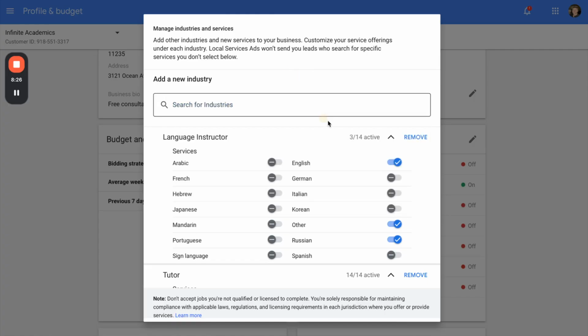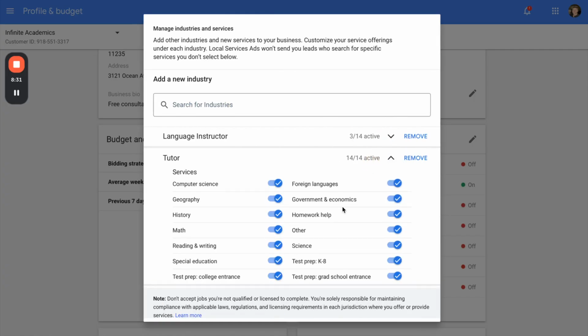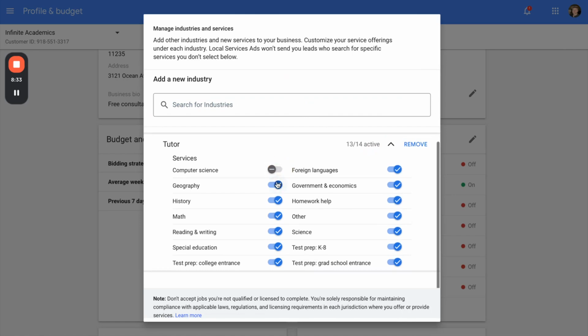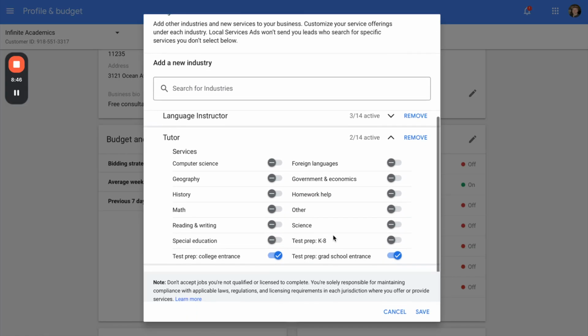We're a tutor, so we only have the option between language instructor and tutor, and you can click the dropdown and get more specific. For example, we're only doing SAT and college prep here, so I can pretty much unselect everything that isn't for college entrance. Again, I'll clarify this with the client just to make sure. I'm not even sure if they do SAT prep on local service ads, but for example, you would just trim this down and only select the things you want to actually advertise or get leads for.